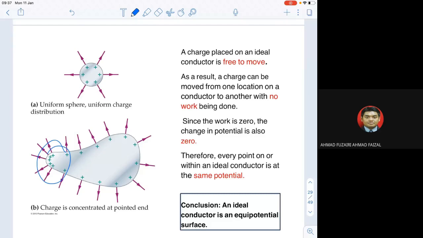But for things that don't have a symmetrical or regular form, the charge is more concentrated at the pointed end, the end that is smaller and sharper. So a lot of charge will be concentrated at that point compared to the one that has a broad surface.